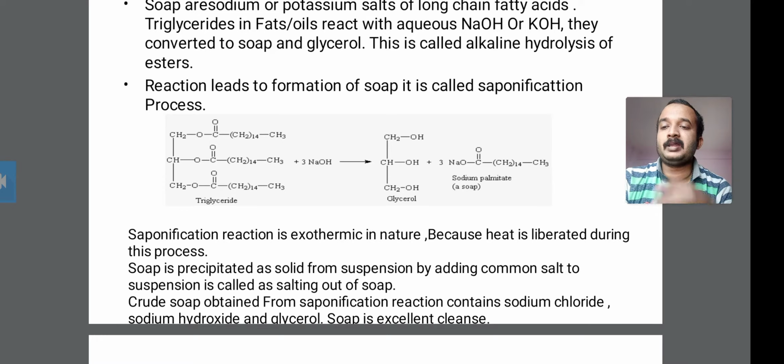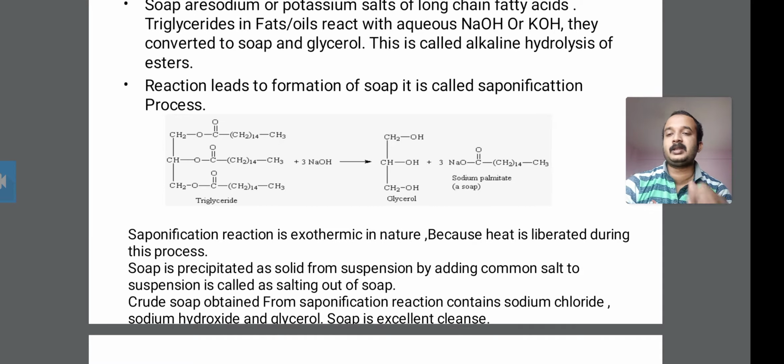The crude soap is obtained from the saponification reaction. That crude soap contains sodium chloride, sodium hydroxide and glycerol, and therefore soap is an excellent cleanser.